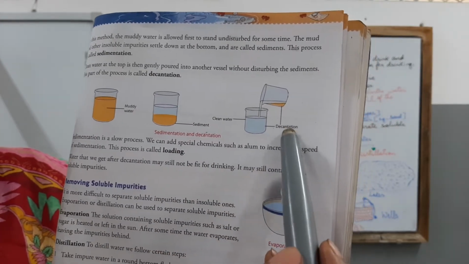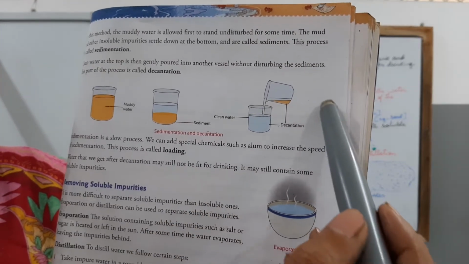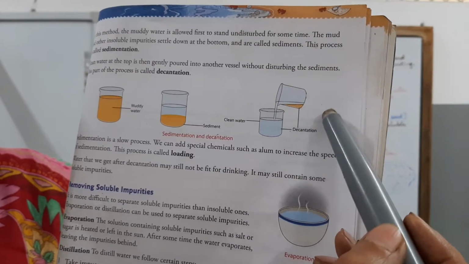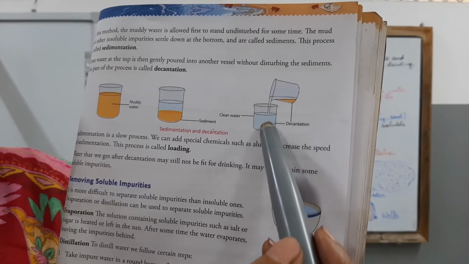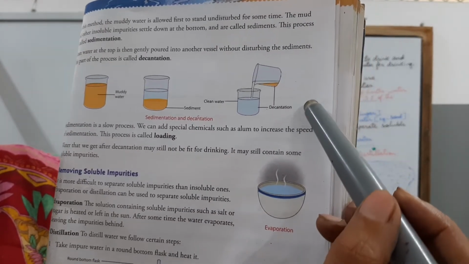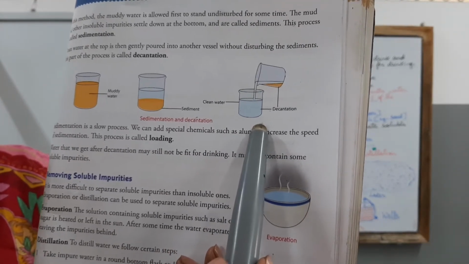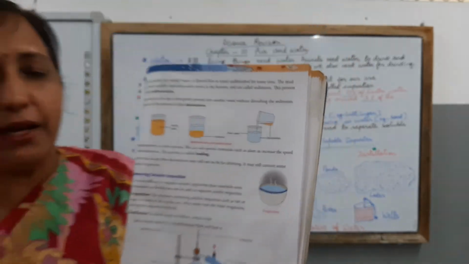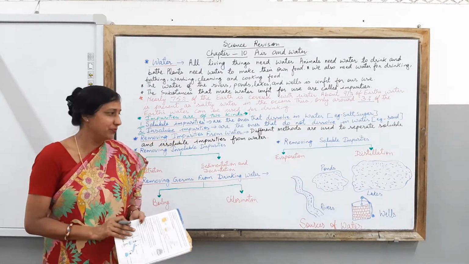Then next you have to do decantation. What you need to do is pick up this flask and pour the clean water into another container, leaving all the sediments behind. And this way you find that the clean water is available, and here you can see the decantation taking place, and here you can get the clean water in another flask. I hope with the help of these two examples you are able to understand what sedimentation is all about and what decantation is all about.